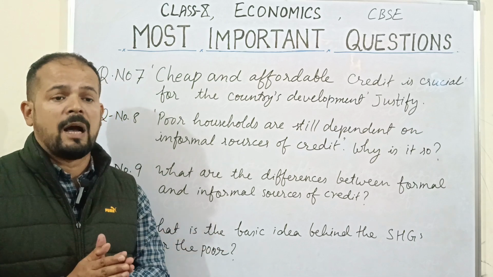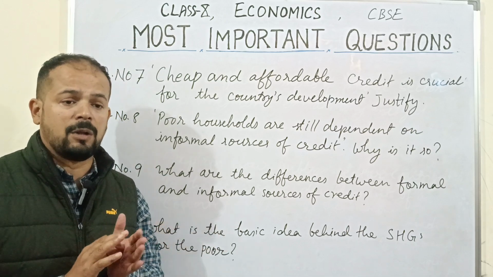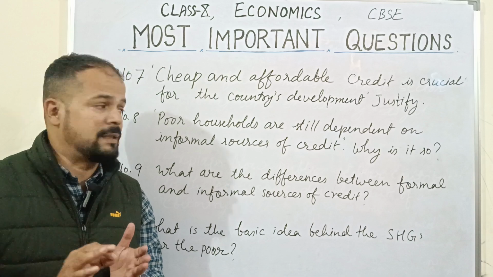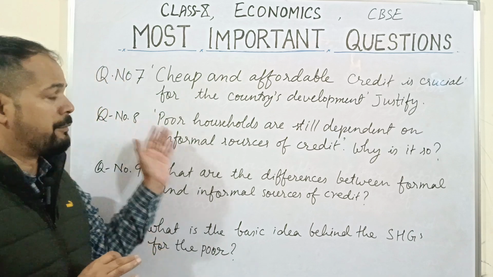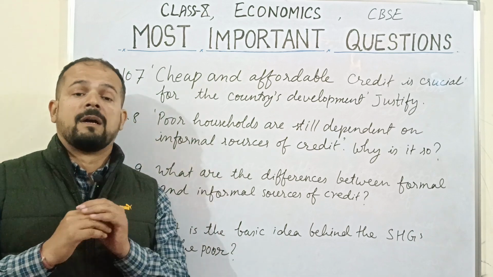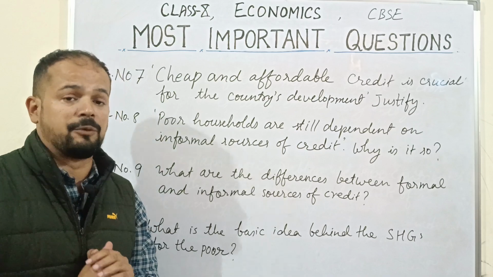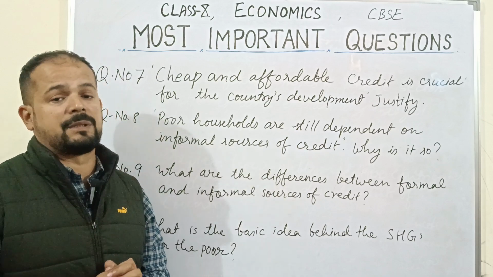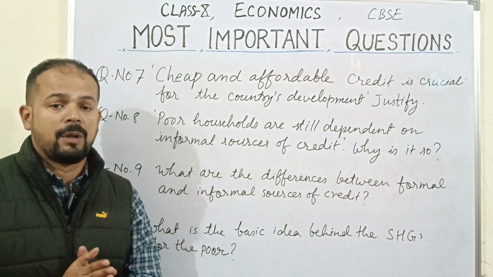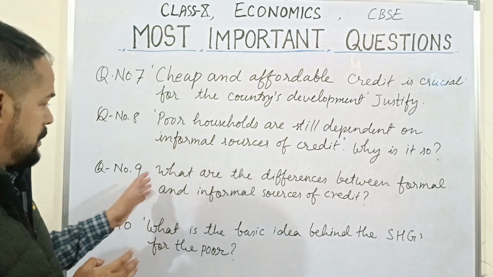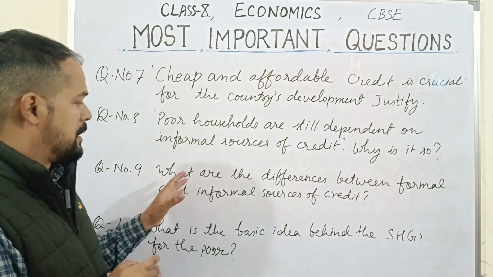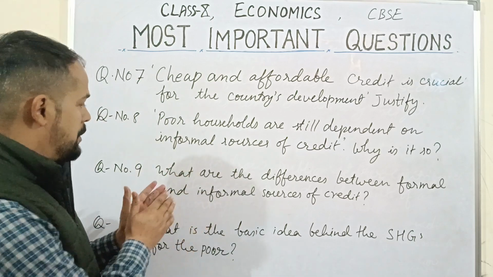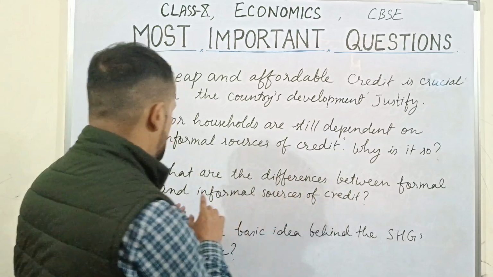When they are not able to complete all the requirements or formalities, they are forced to take loans from the money lenders, where they have to pay a very high rate of interest, and they get into a debt trap.